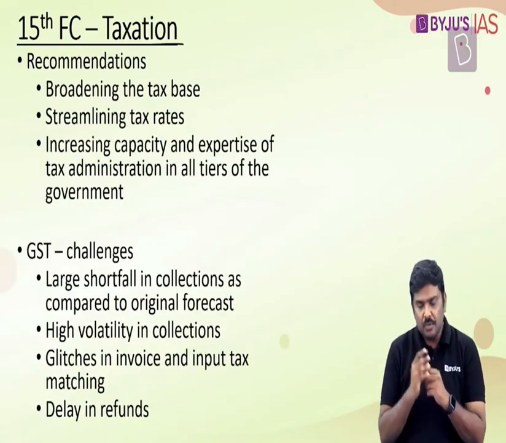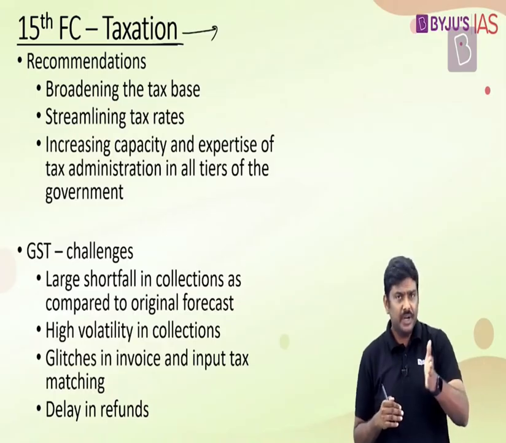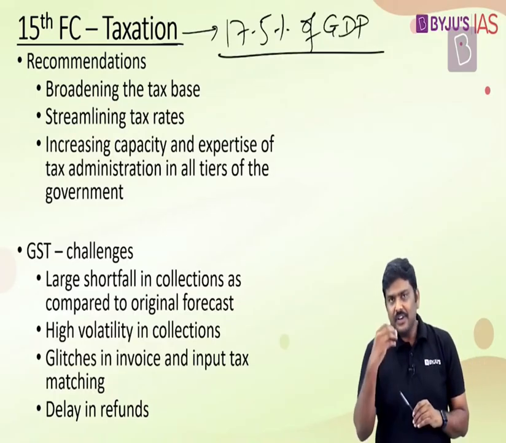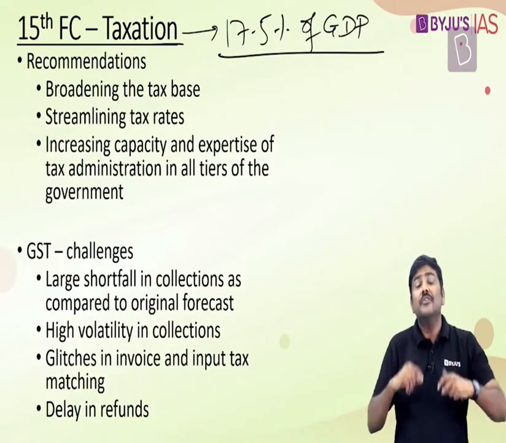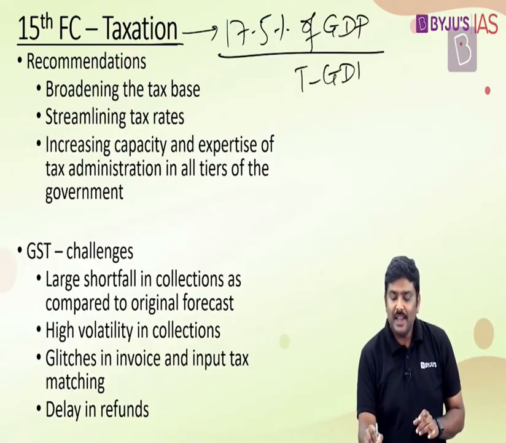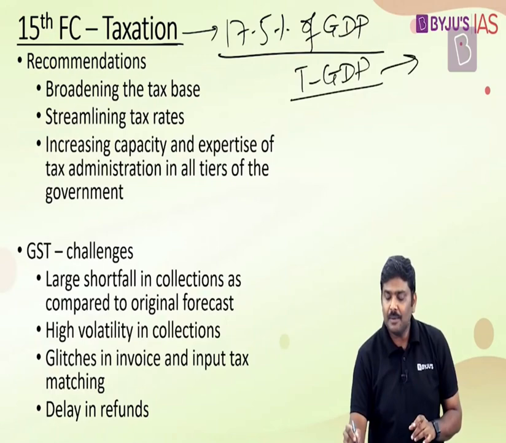Next, with respect to taxation, first and foremost, understand this: the overall taxes which have been collected by the central government as well as the state governments are somewhere around 17.5% of GDP. And understand this: the Finance Commission says that this particular fiscal capacity, the tax capacity of the government, has been stable, has remained around this particular number, and has not increased over a period of time. Whereas the tax capacity, or the tax to GDP ratio, of many other economies has kept on increasing during the same period of time.